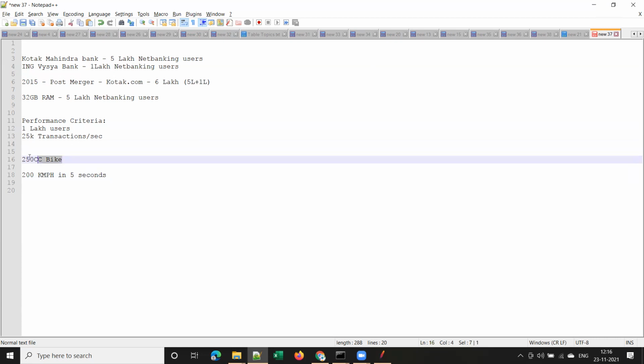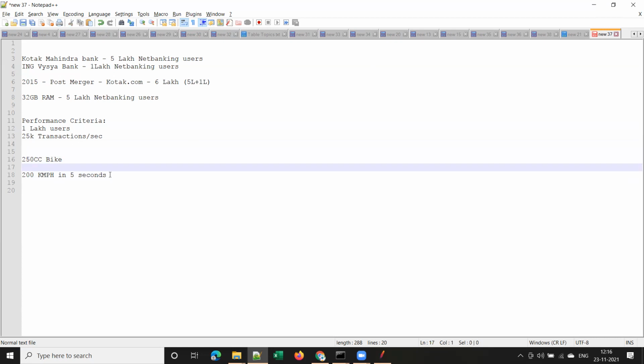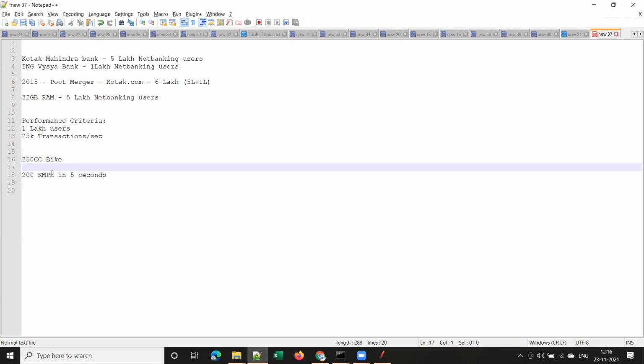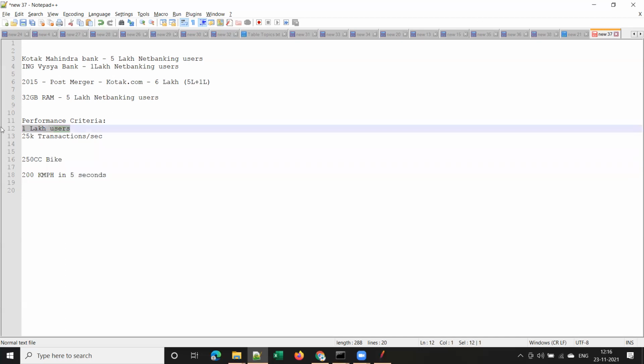So once they develop this 250cc bike, they will test it, right? First, they will test whether this performance criteria is met or not. Yes or no? Yes, sir. In the same way, whenever a new application is developed, they will test it against the performance criteria of that application.